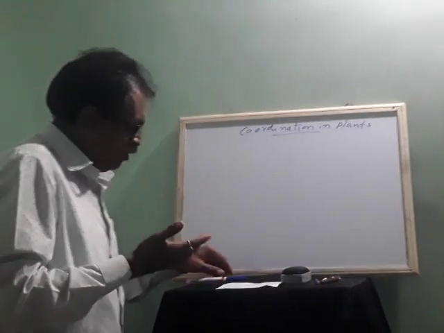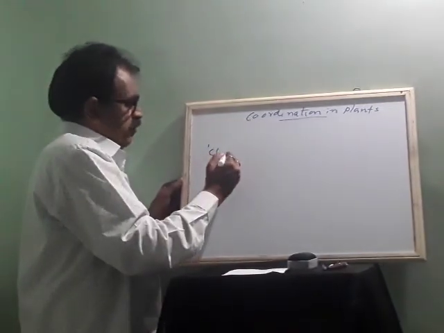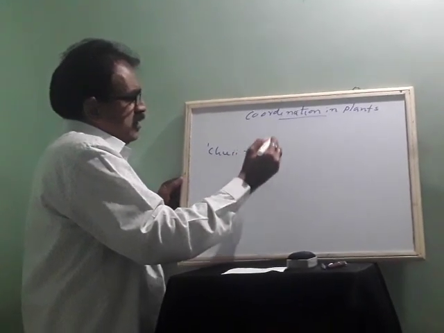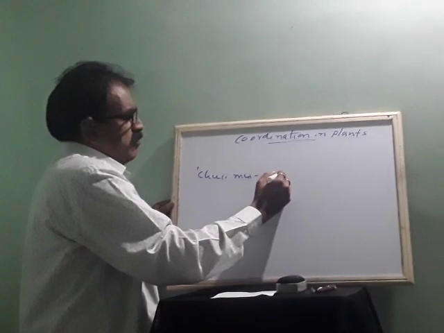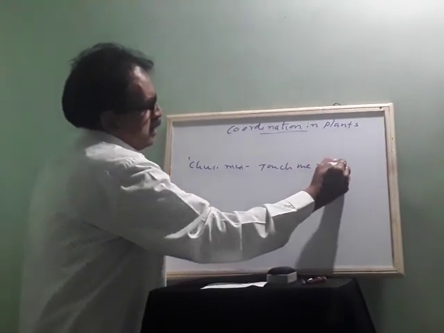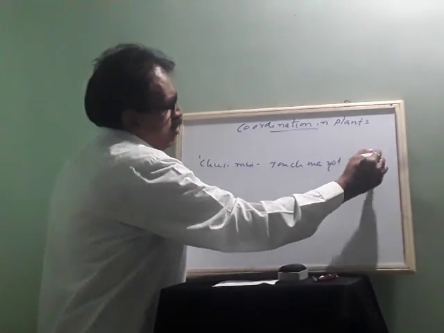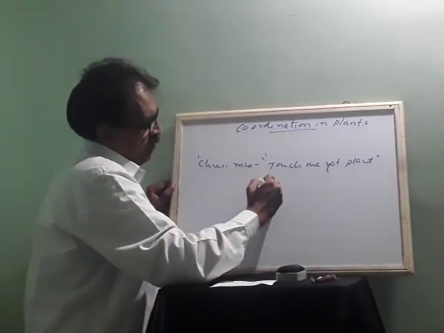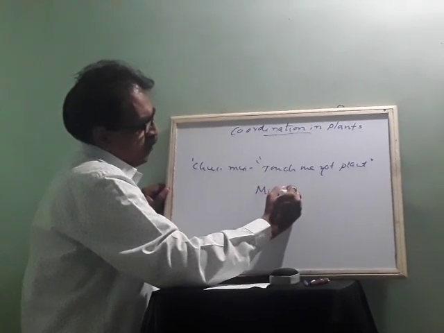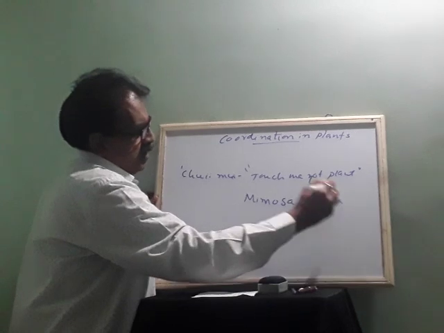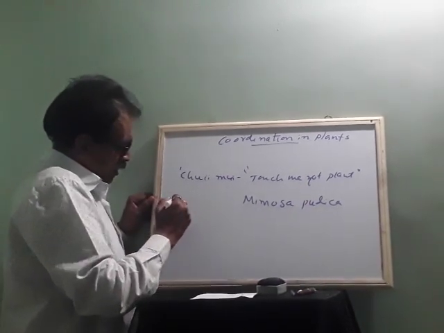Okay, so I'll give one example. Like one plant which in Hindi we call Chui Mui. It is the touch-me-not plant, its common name. But in botanical name it is Mimosa pudica. This is the botanical name.